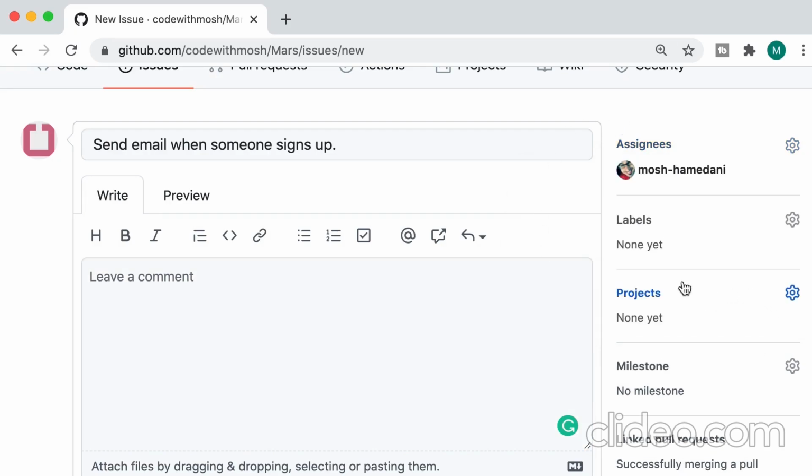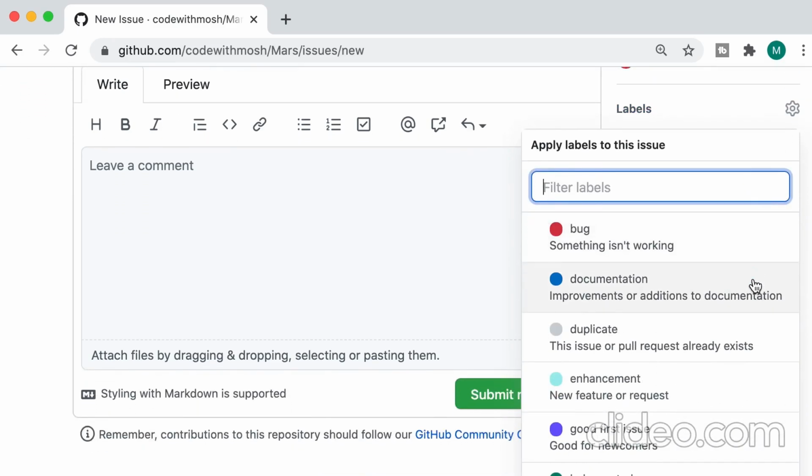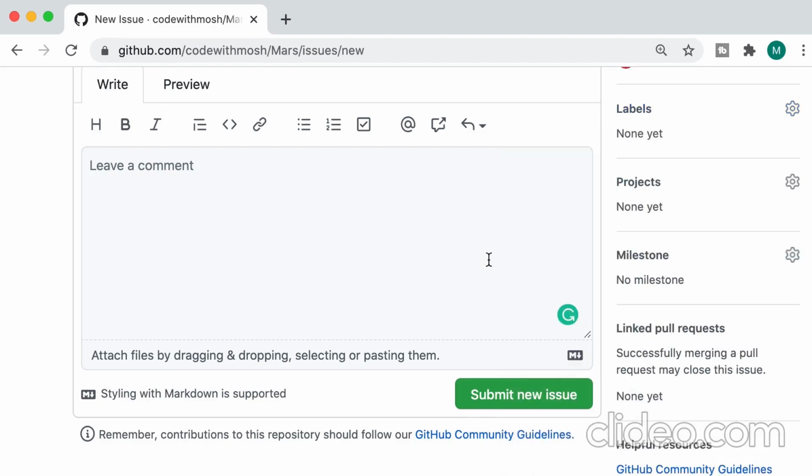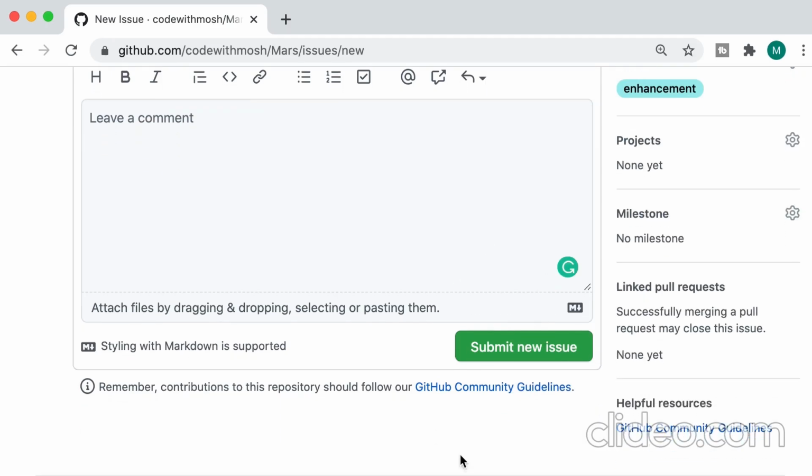Okay. Now we can also add labels to this issue. So every Git repository has these labels by default. We have bug, documentation, duplicate, enhancement, and so on. We can also customize these labels. I'll show you how to do that in the next lesson. So let's add enhancement. Now, let's go ahead and submit the new issue.